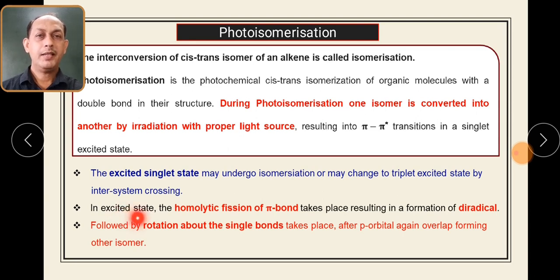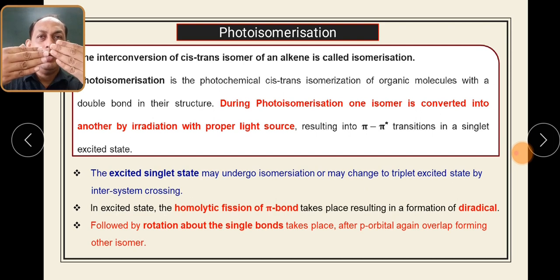So in the triplet excited state, what happens? Homolytic fission of the pi bond takes place. As I already told you, pi bonds have lower energy, so homolytic fission takes place, a symmetrical breaking of the bond, and due to that diradicals are formed. Two radicals are formed on the carbon-carbon double bond, one radical on one carbon and another radical on the other carbon. Once the radicals are formed, there is a rotation about the single bond. Now the double bond has been converted into a single bond with radicals.